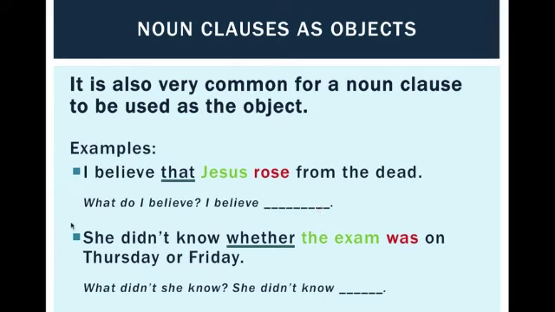In the second example, she didn't know whether the exam was on Thursday or Friday. What didn't she know? She didn't know something. This something here is the مفعول به for the verb know. Here goes the object. She didn't know whether the exam was on Thursday or Friday. So, the noun clause, whether the exam was on Thursday or Friday, this whole noun clause is the object of the verb know in the main clause.